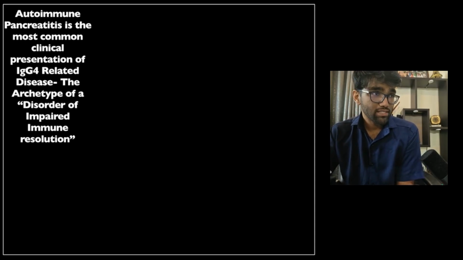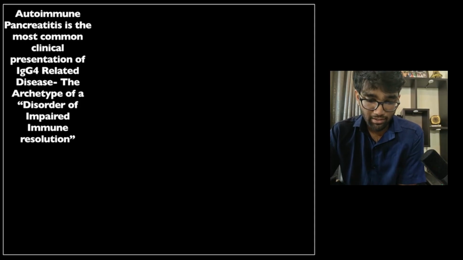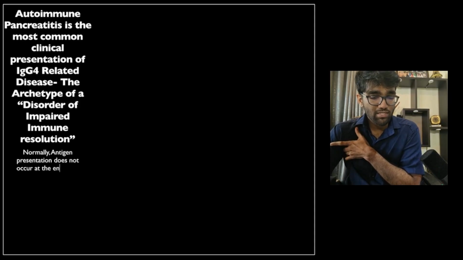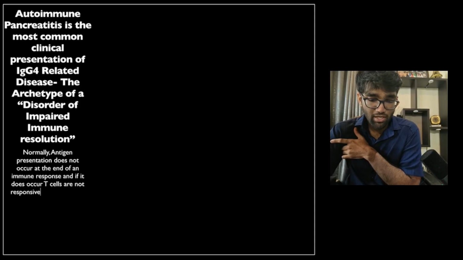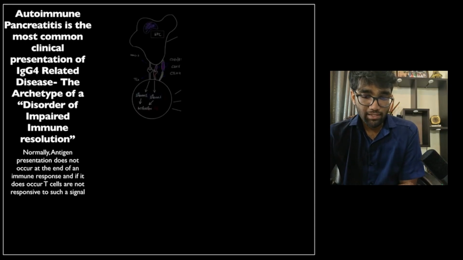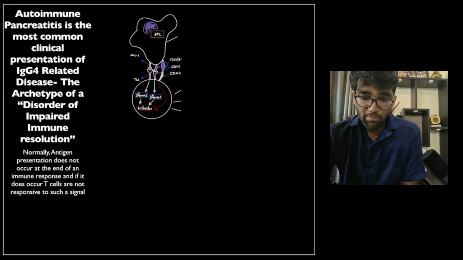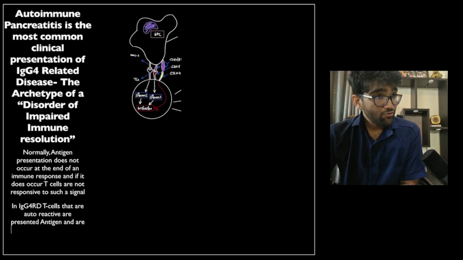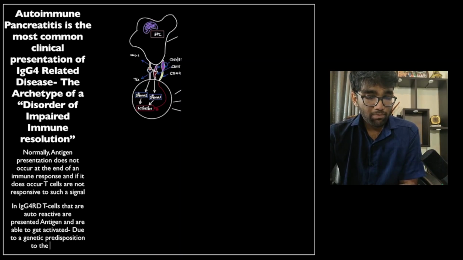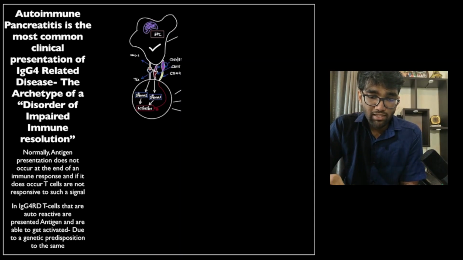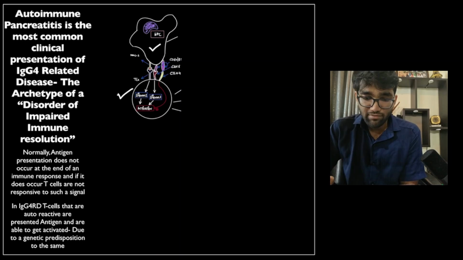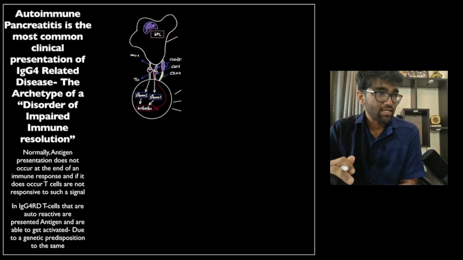But for now, I'll just describe the cellular processes that occur. So normally antigen presentation doesn't occur, as I said, at the end of an immune response, and if it does occur, T cells are not responsive to such a signal. However, in IgG4 related disease, what ends up happening is that T cells get abnormally activated at the end of an immune response, when they should not be activated. So in IgG4 related disease, T cells that were autoreactive are presented self-antigen. So this is an antigen presenting cell presenting a self-antigen to an autoreactive T cell. This is because of a genetic predisposition, because of specific HLA-DRB1 haplotypes that these patients have.